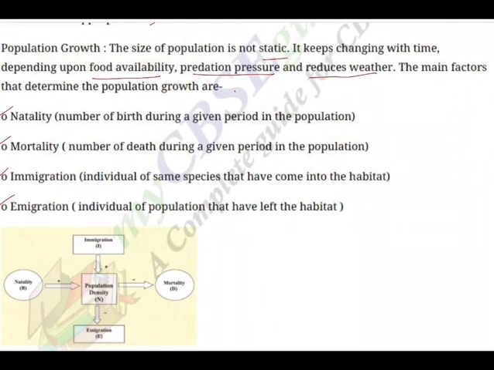So population density, not only in our country, in any country, will be decided by 4 factors: 2 positive, 2 negative. What are positive? Natality, birth rate. Birth rate will add to the population. And then immigration. These two will add, plus plus. And what are the minus? Number of deaths. Mortality is a big minus. And then emigration, people migrating for better opportunities to England, US, Singapore, Saudi. So this is a big threat for us, because it's not only the numbers that are coming down, but the quality of the people that are migrating for better things. So that should be the concern for the government of India, right?